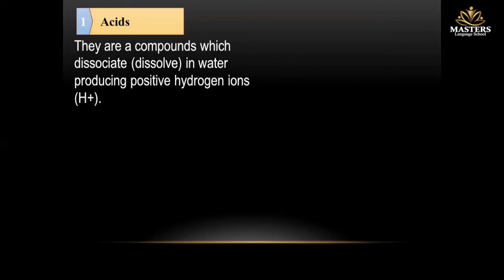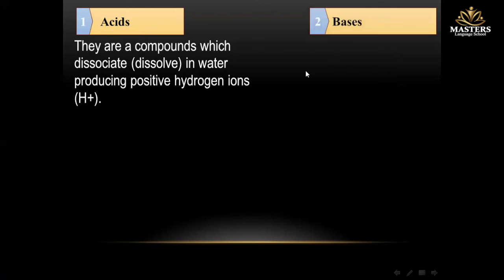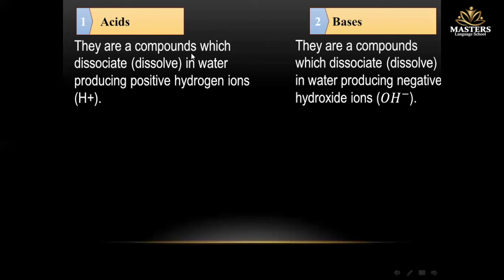They are compounds which dissociate or dissolve in water, producing positive hydrogen ions. While bases, what is the meaning of bases? Bases are compounds which dissociate or dissolve in water, producing negative hydrogen ions. I'm sorry, hydroxide ions. Okay.